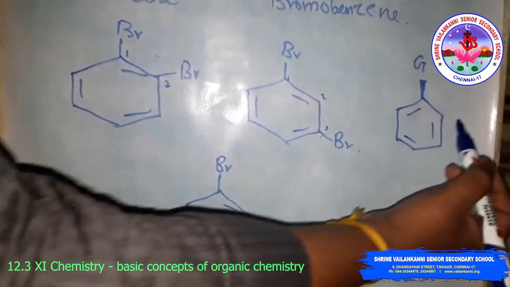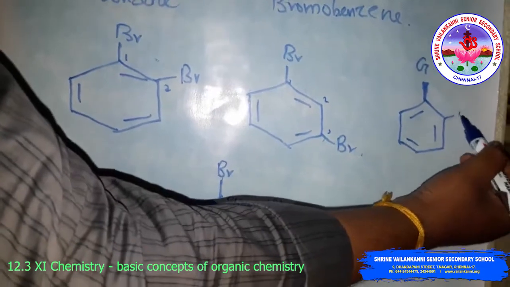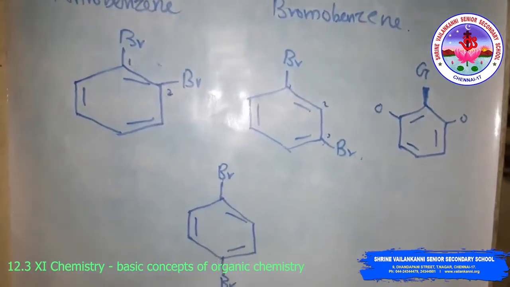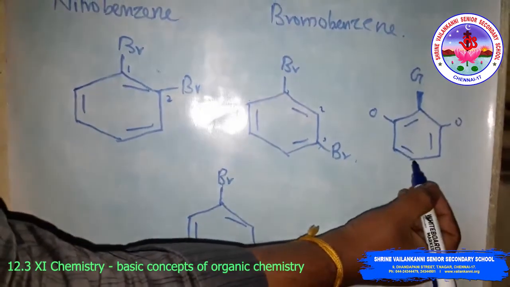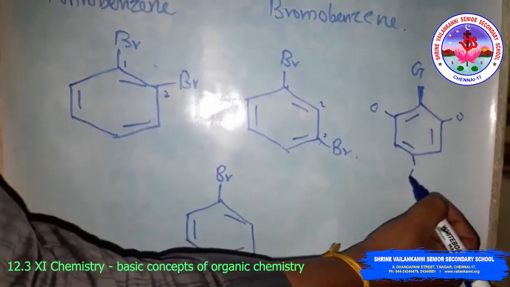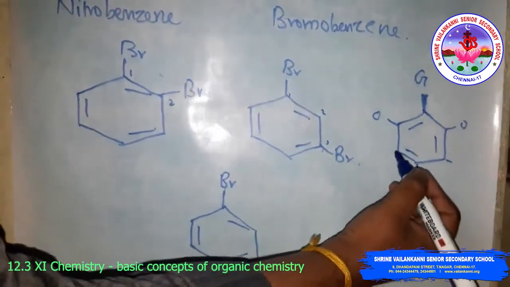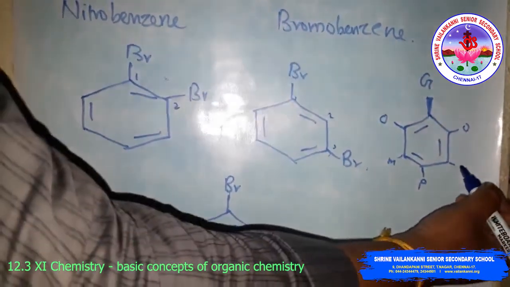The adjacent positions are called ortho positions. Then the opposite position is the para position, and the remaining two are meta positions.